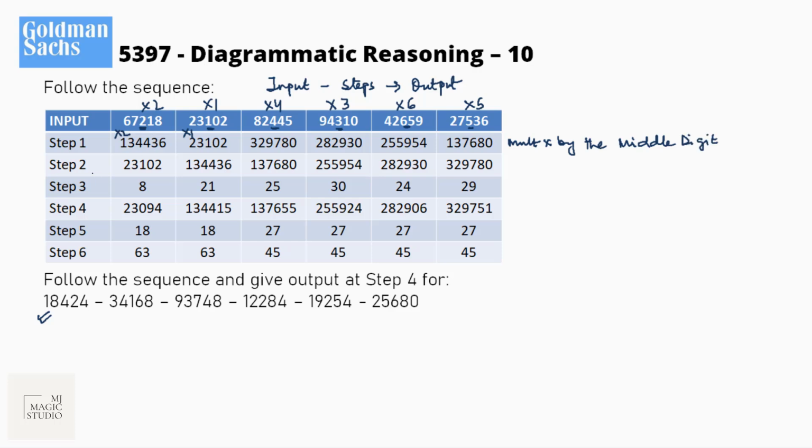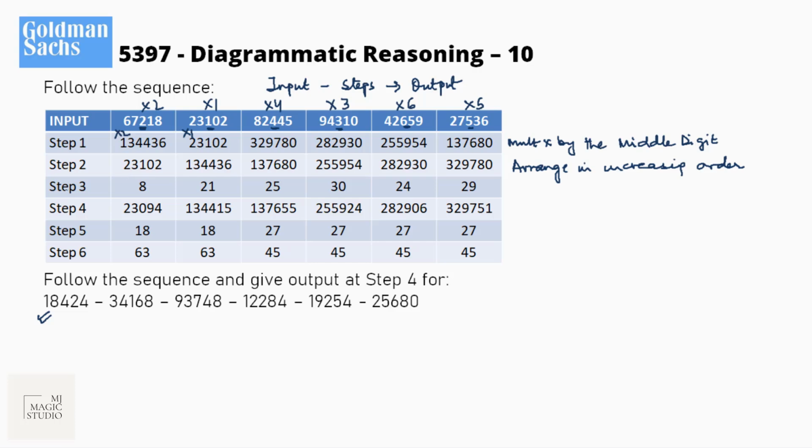Now in step 2, okay, 23102, then 133. Here what we can see, these numbers are in increasing order. That means now arrange those 6 numbers in increasing order. So now is the increasing order arrangement.